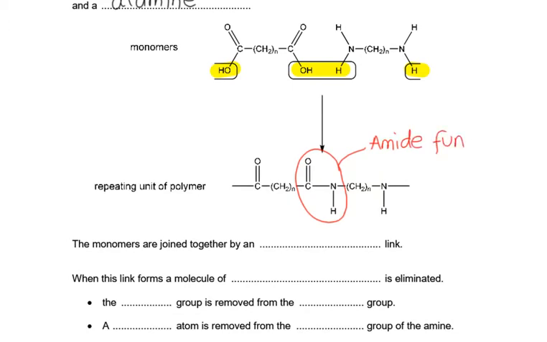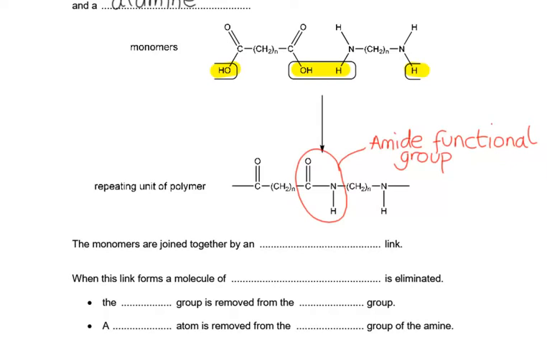Now remember that an amine is an N joined to carbon chains, but an amide is an N joined to a carbon chain and joined to a C double bond O. So amide joined to a C double bond O, amine just on a carbon chain. Similar when you think about alcohol, it's an OH group joined to a carbon chain, but put that OH group on a C double bond O and it suddenly becomes a carboxylic acid. It gets a different name.